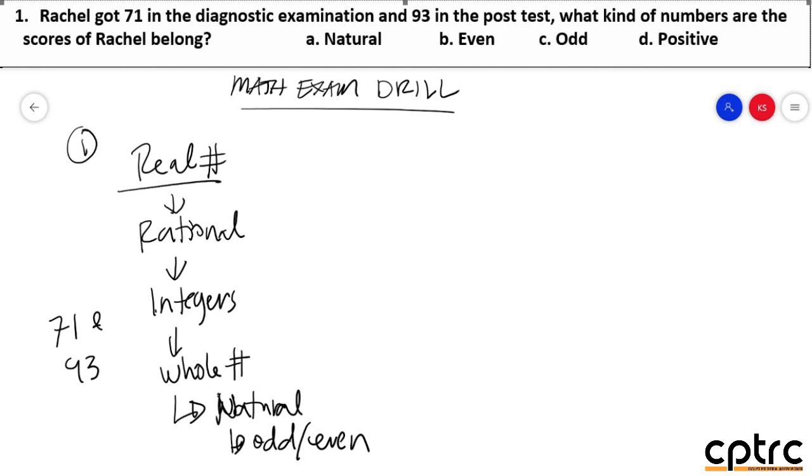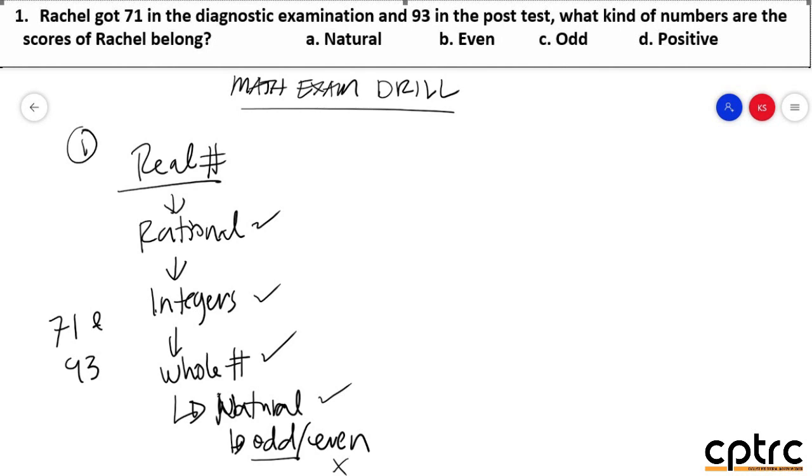So if you ask yourself, are 71 and 93 both rational numbers? Yes, that answer is possible. Is it also an integer? Yes. Whole number? Possible. Natural number? Yes. But here, it cannot be an even number. Only odd number can be chosen. So among the following, all are possible answers.